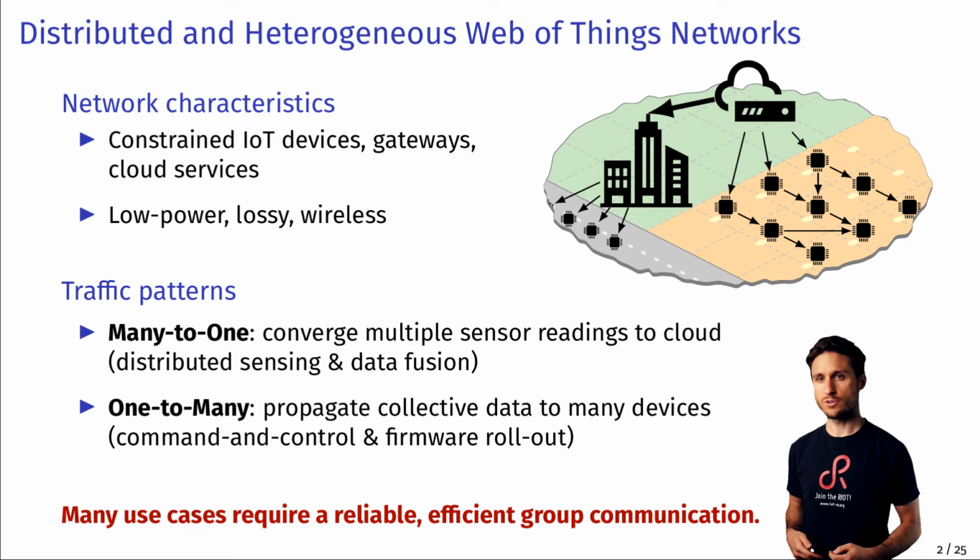In this paper, we explore a RESTful data-centric Web of Things for IP-based group communication scenarios. Common Web of Things networks have cloud services that connect via gateways to IoT devices using low-power and lossy wireless solutions. Many use cases such as wildfire detection in forests and the correct propagation of collective firmware binaries require a reliable and efficient group communication.